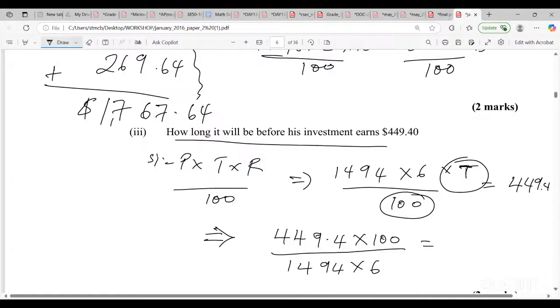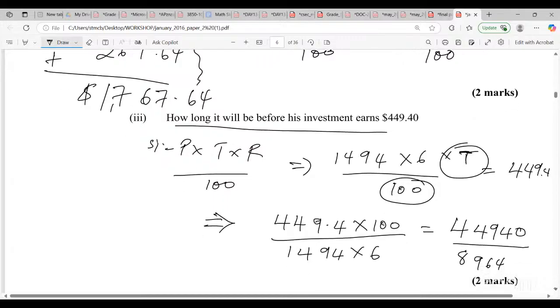So 449.4 times 100. I'm just going to move the decimal point. All right, so we have 44,940. Why I work it, so guys, my calculator always gives me the wrong answer. I have to put a bag of brackets, so I just want to work it step by step. And it's good for somebody who might not be sure as well. So this works out to 8,964.